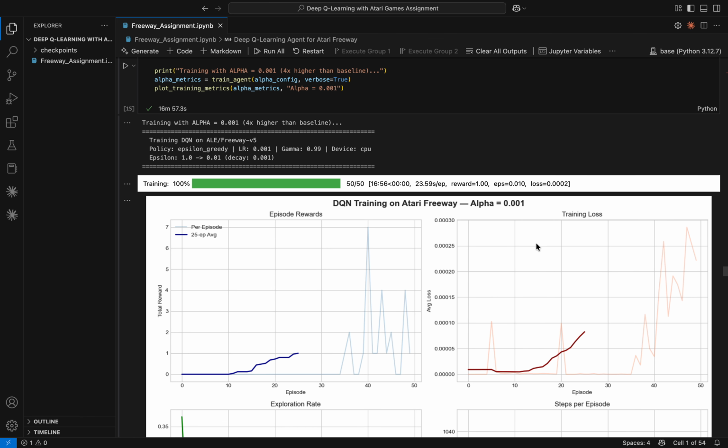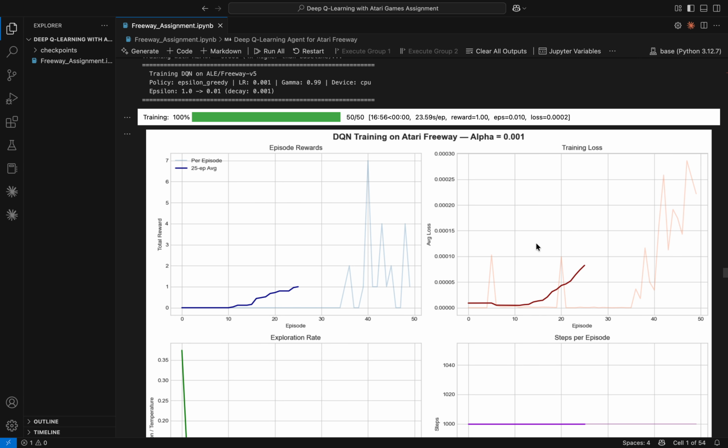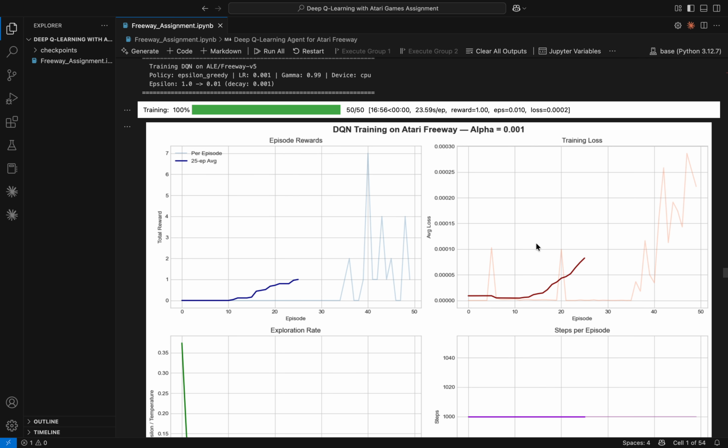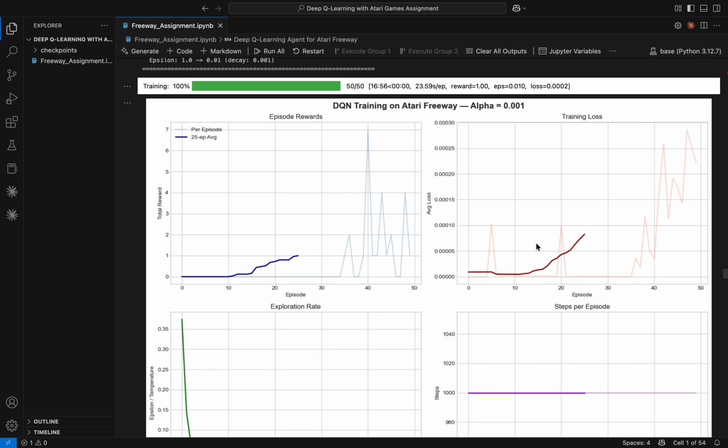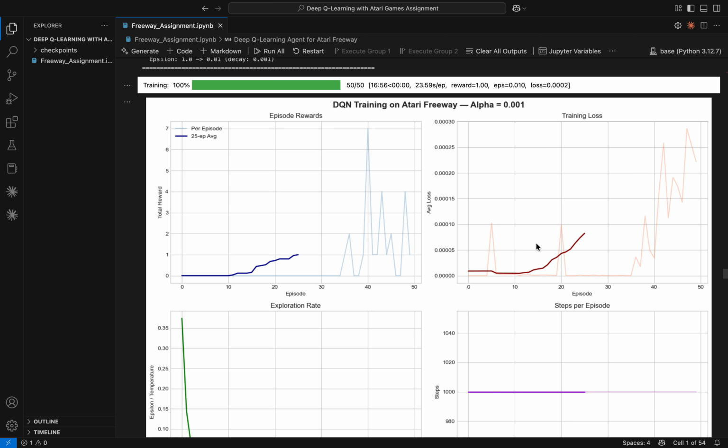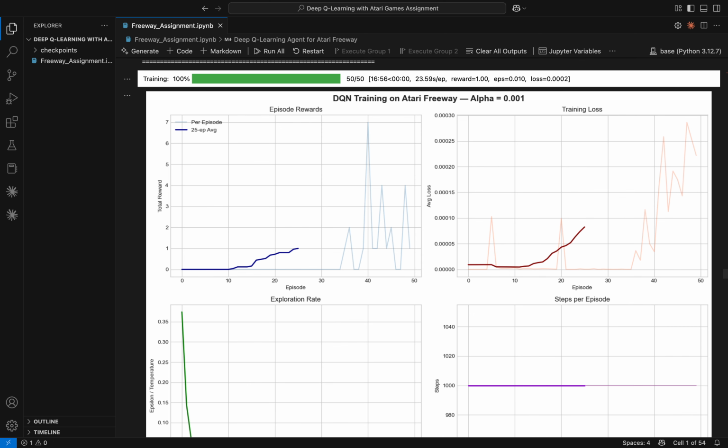Next, I experimented with Bellman equation parameters. First, I increased the learning rate to 0.001, 4 times higher than baseline. This was catastrophic. The mean reward dropped to just 0.5, a 91% decline. The higher learning rate caused the Q values to overshoot and training became unstable. You can see the reward curve is basically flat near 0.